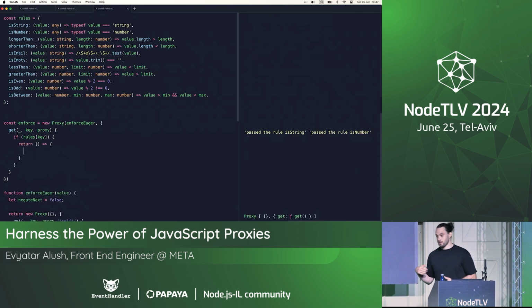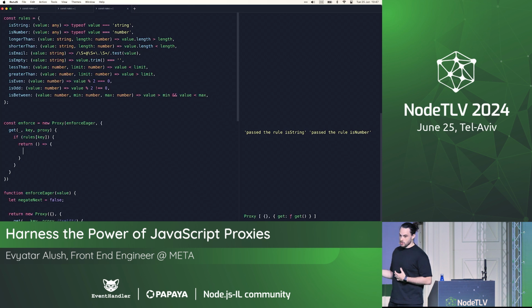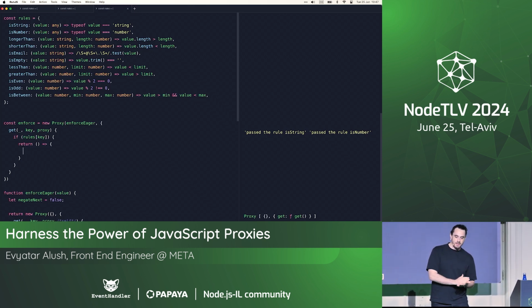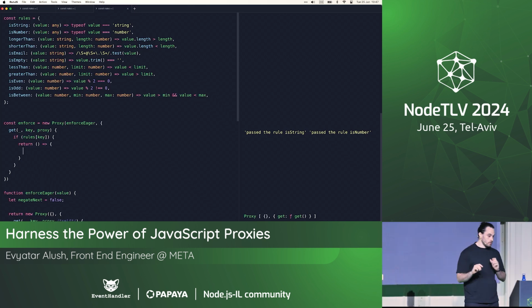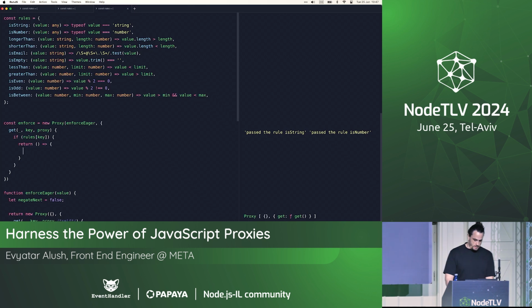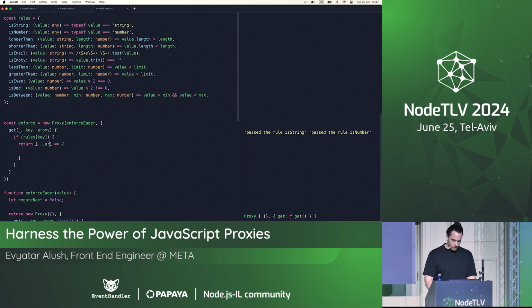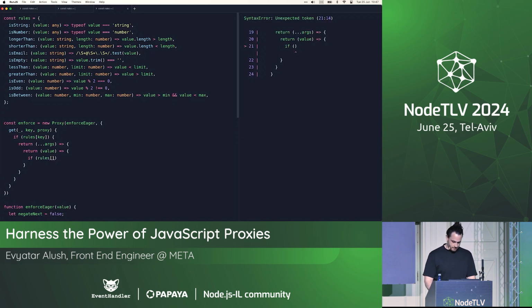Now here, as we saw before, we're flipping the switch. We're first passing the arguments, then passing the value. So we're doing this right now. So args, and then return a function that takes the value, and then if rules key.